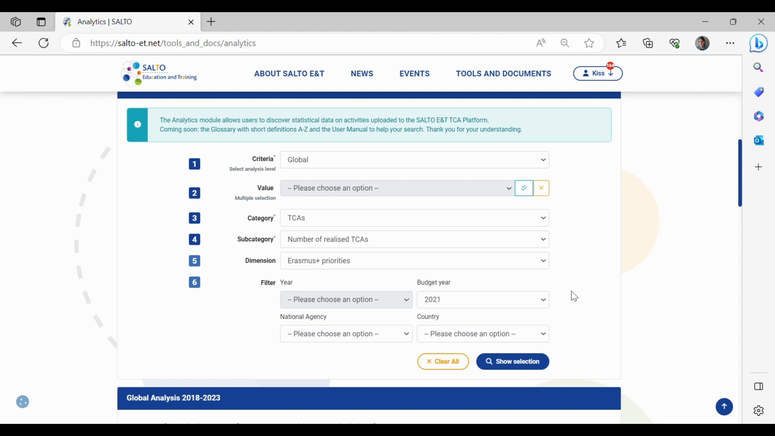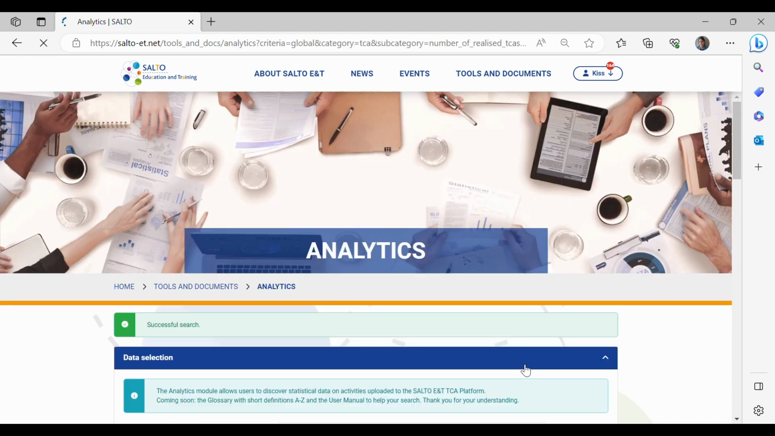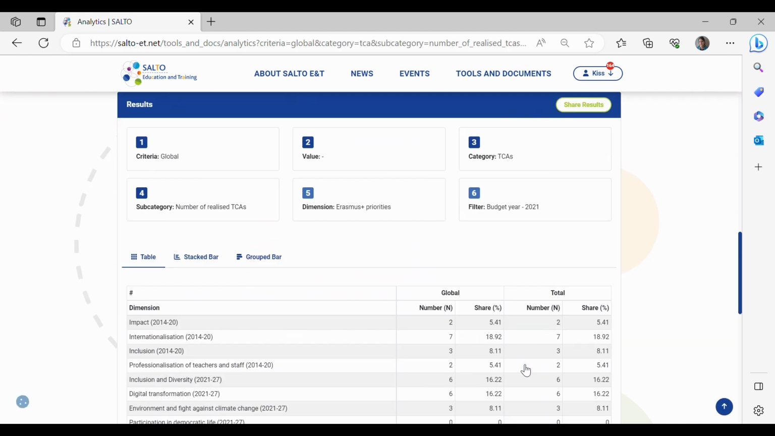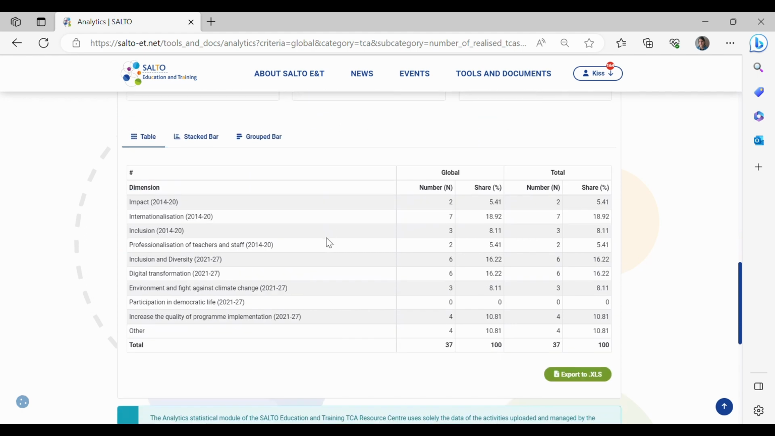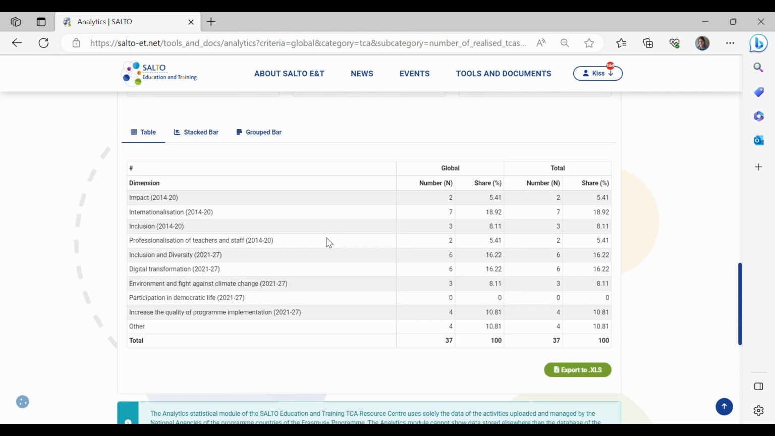If we click on the Show Selection button, the results have been generated. We have this next section, which is the Results section, with the possibility to share our results by clicking on this green button. Our chosen criteria are visible here one by one in these boxes, and the results, the data of our search, will appear in 3 different types.